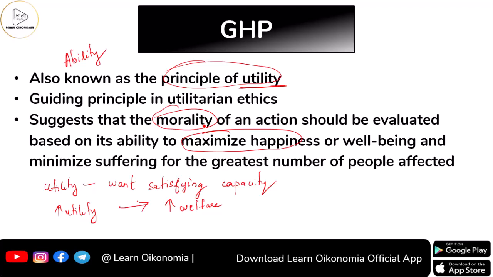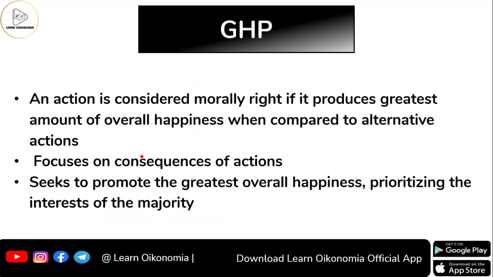Or if the same action is minimizing the suffering of people, then you can say that it is the best action. If a particular action is maximizing the happiness of people and simultaneously minimizing the suffering of the greatest number of people, then such actions are identified as the best actions. So how can we explain the greatest happiness principle? We will be choosing an action that promotes more happiness to more people.